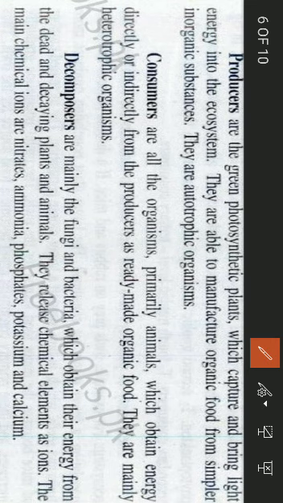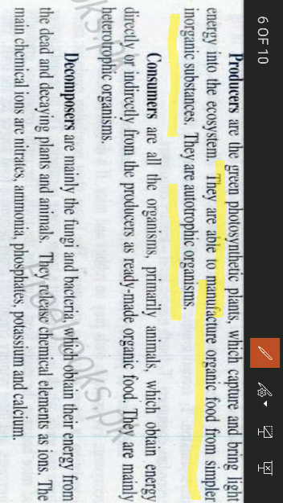What are producers? Producers are the autotrophic organisms. And which organisms are autotrophic organisms? Autotrophic organisms are those organisms that manufacture organic food from simpler inorganic substances that may be photosynthetic or chemosynthetic. Remember that photosynthetic are the green photosynthetic plants and algae, and chemosynthetic includes cyanobacteria. These all are categorized under the heading of producers.